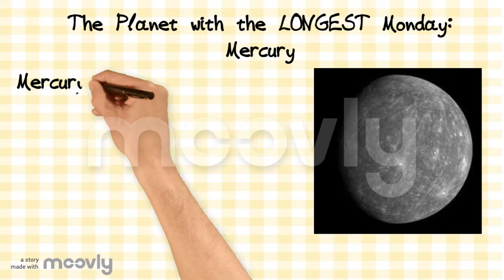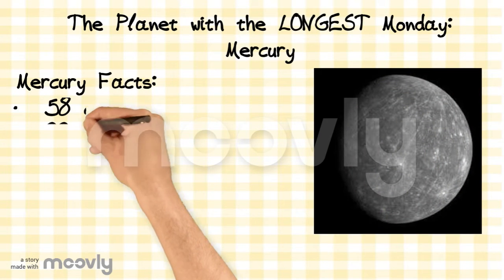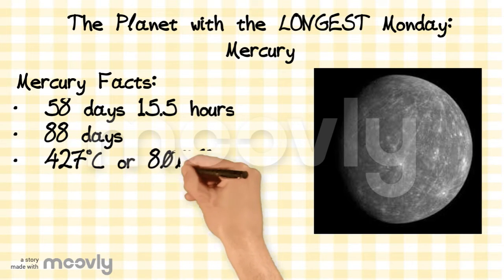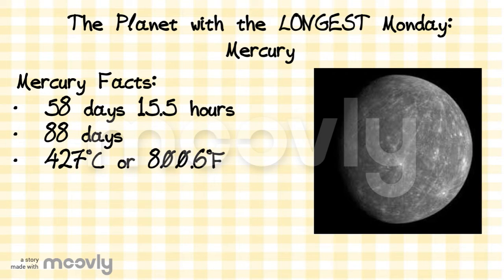Days on Mercury last about 58 Earth days. Mercury takes about 88 days to revolve around the Sun. Temperatures on Mercury can reach as high as 800 degrees Fahrenheit. Mercury has no moons.